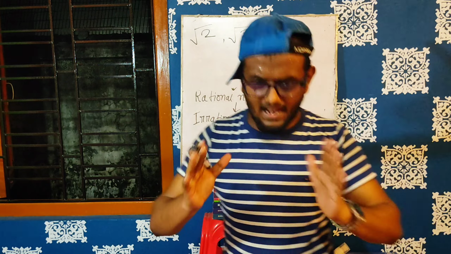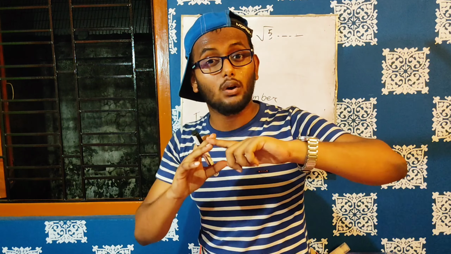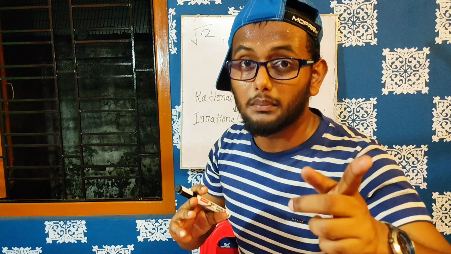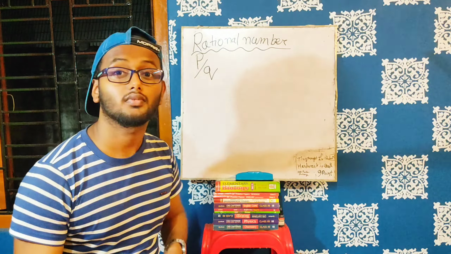We will consider, let root 2 be a rational number. We will not say that root 2 is irrational. We will say, let root 2 be a rational number. By saying root 2 is a rational number, we are going to prove that it doesn't follow the condition of a rational number. That means it is an irrational number. Are you getting my point? This is called the method of contradiction. So let's do this one.